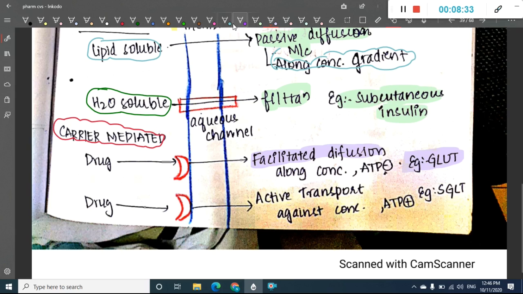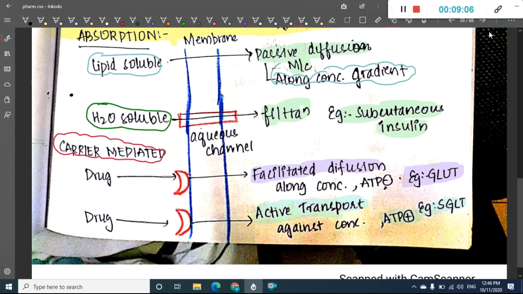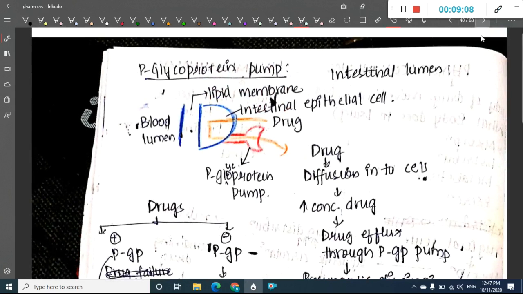The drug can also bind to a specific carrier and cross the membrane through a process called active transport. In active transport, it occurs against the concentration gradient, that is from lower concentration of a drug to higher concentration of that drug. This carrier mediated transport requires ATP, and the example is sodium glucose like transporters. Then we have told you about absorption.